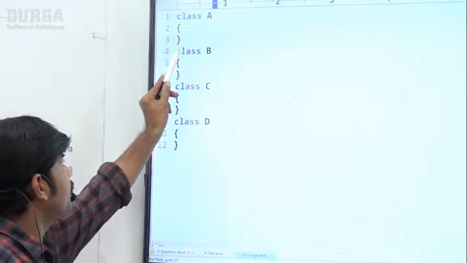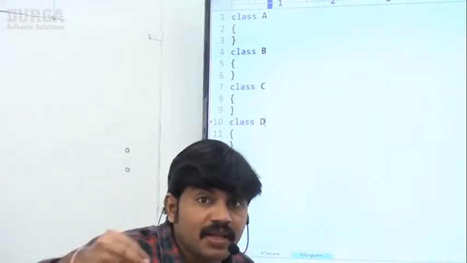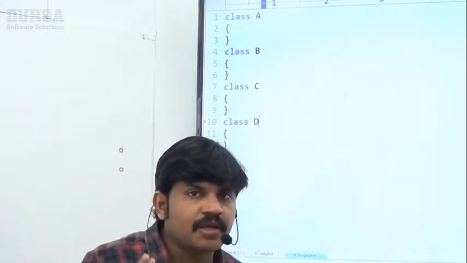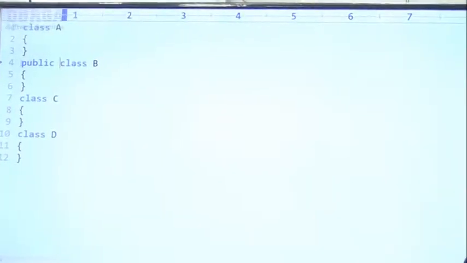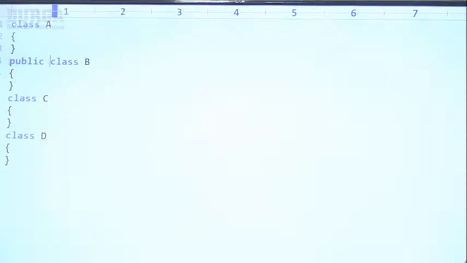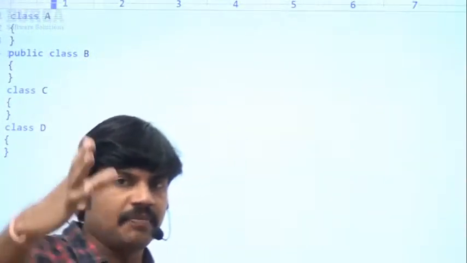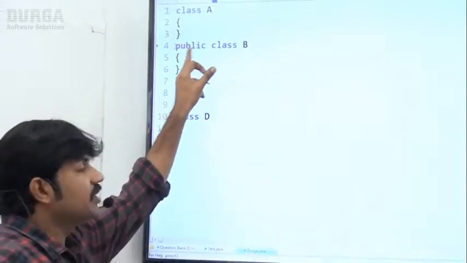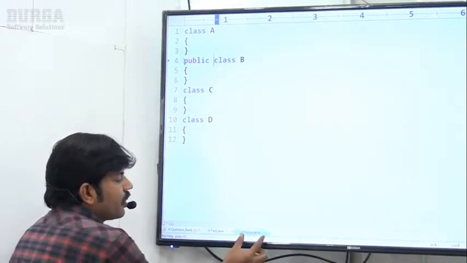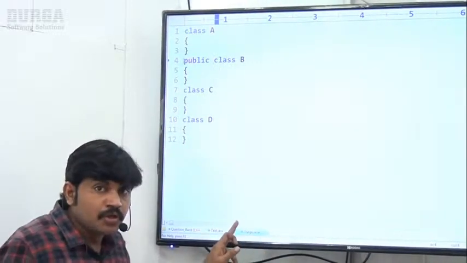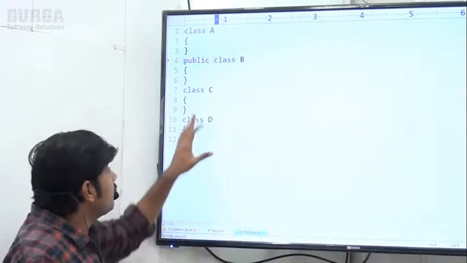Suppose I declare class B as public. If I declare B as public, what will happen, sir? Compulsorily the name of the program should be b.java only. By mistake, if you use any other name, immediately you are going to get an error. Class B is public, so the name should be b.java, but I used the name durga.java. So take special care.